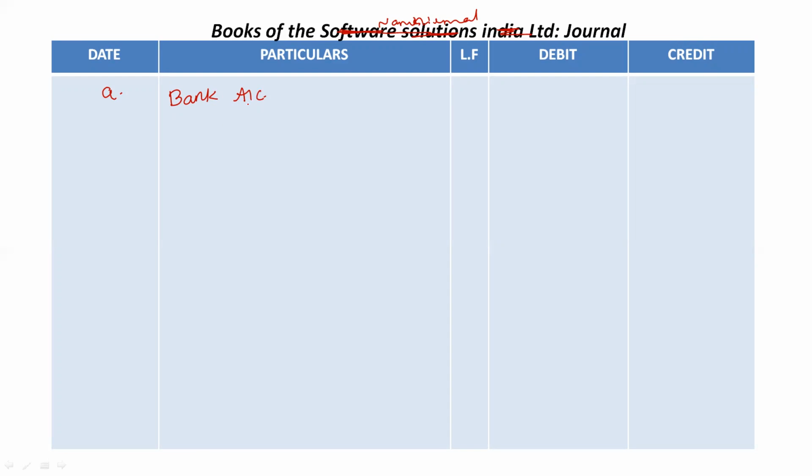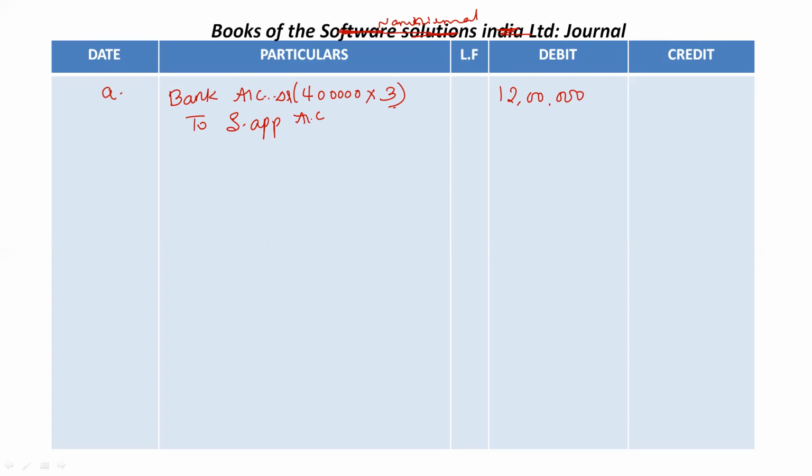People are subscribing or applying for the share, and they are paying application money. So for 4 lakh shares, company is receiving 3 rupees per share. So in total company's bank account, we are receiving 12 lakh rupees. So bank account is debited. Bank account debit to share application account.